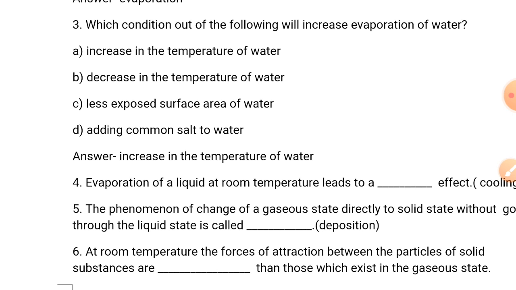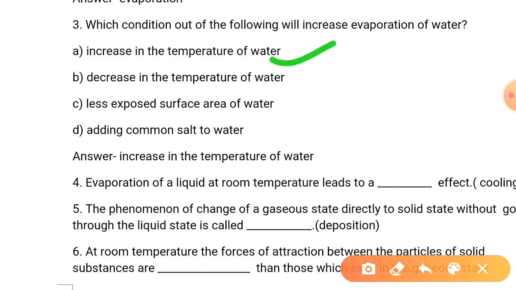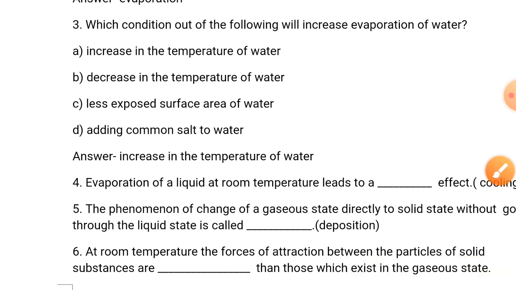Students, we know that temperature and rate of evaporation are directly connected. If temperature increases, the rate of evaporation will increase. Similarly, if surface area increases, the rate of evaporation will also increase. So here, after seeing all options, we can say option 1, increase in temperature of water, is correct.